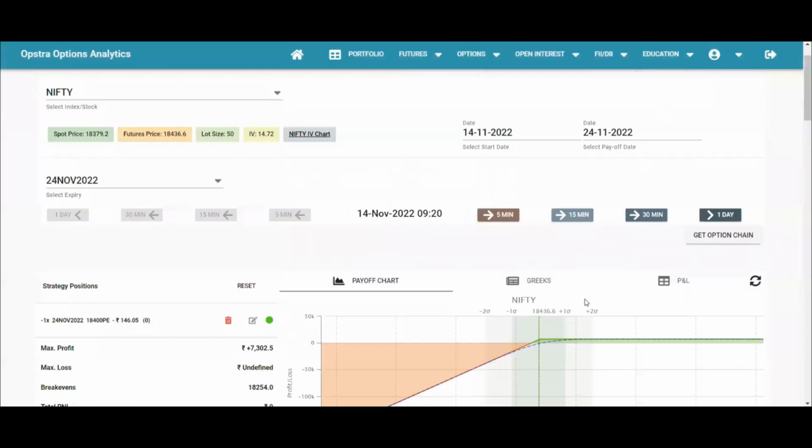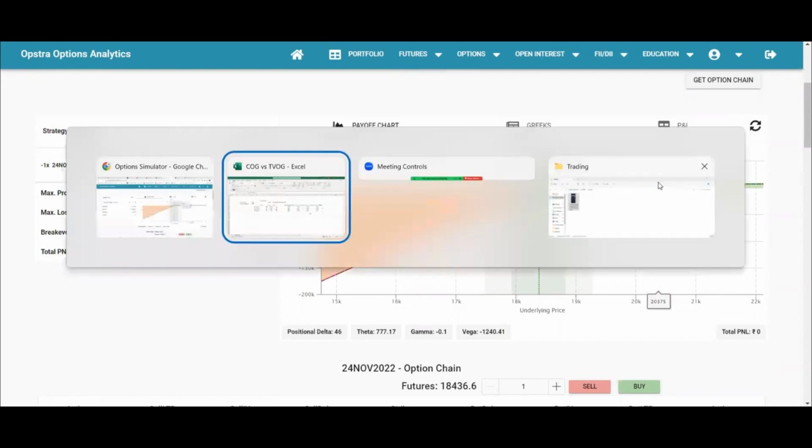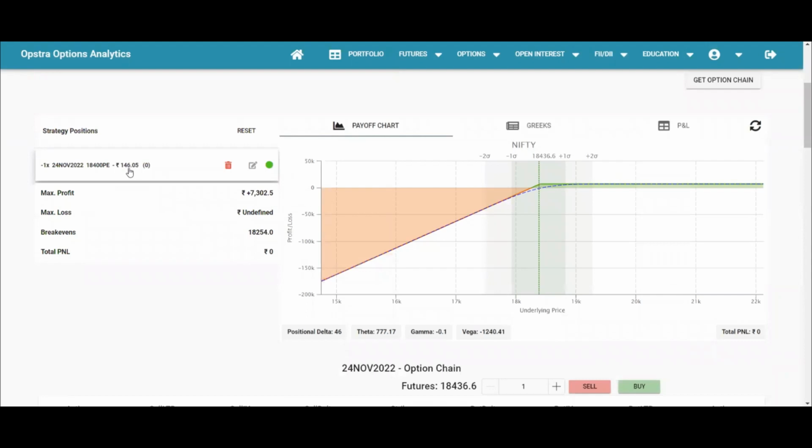So in the first scenario, the option has expired somewhere here in this green range, and the insurer has made all the money. All the time value of money the insurer has made. So the insurer has actually got all the premiums. Basically, this is the premium that the person pays, 146, and the insurer has captured the entire premium.